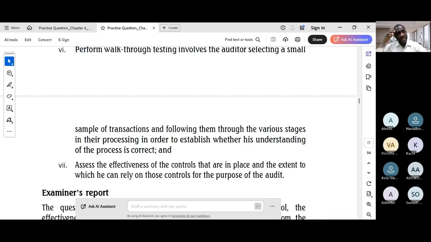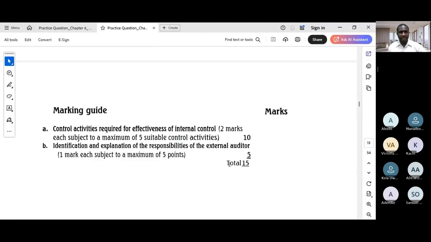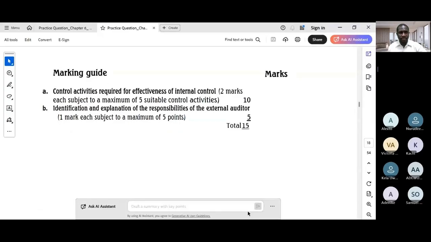And specific guidance on the marking key. Let me see the marking guide. Take note of the marking guide.